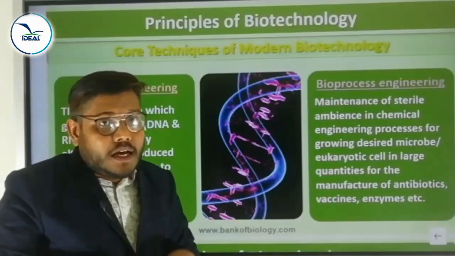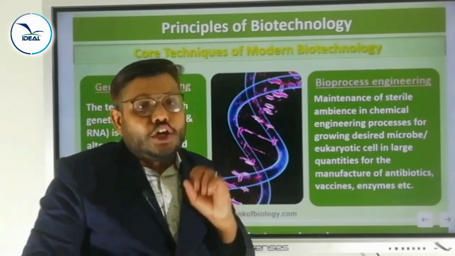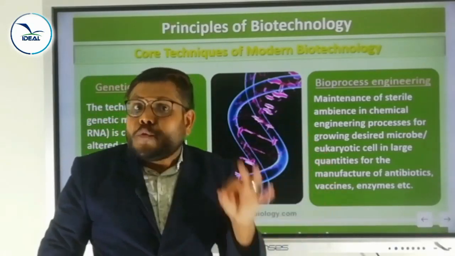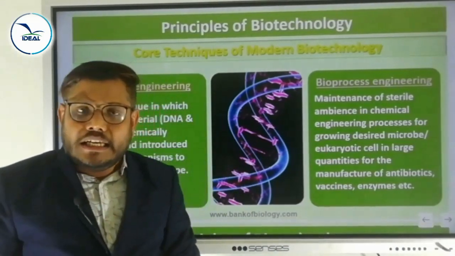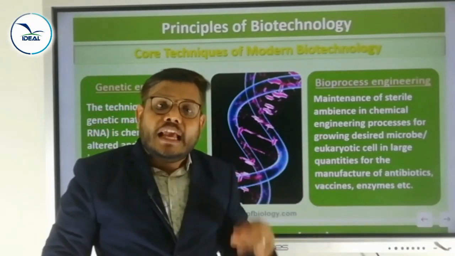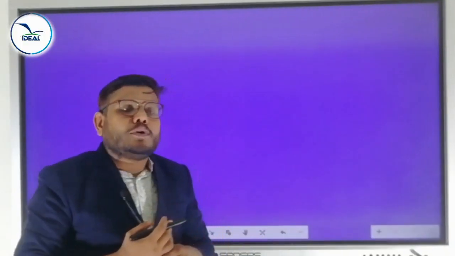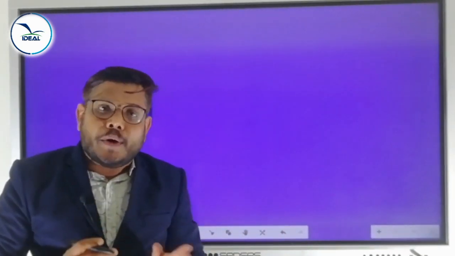Is it clear? Here we are going to discuss the genetic engineering process. It includes creation of recombinant DNA technology, or recombinant DNA, then gene cloning and gene transfer. First of all, we are going to discuss the creation of recombinant DNA, or we can say the construction of the first artificial recombinant DNA.